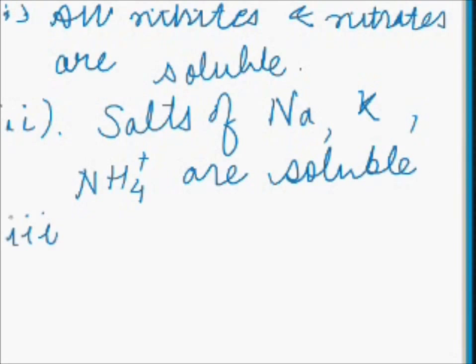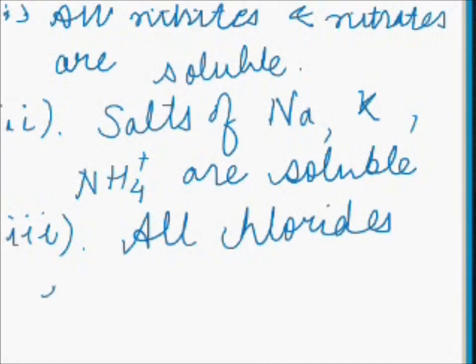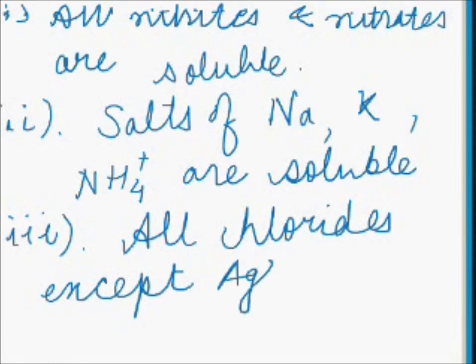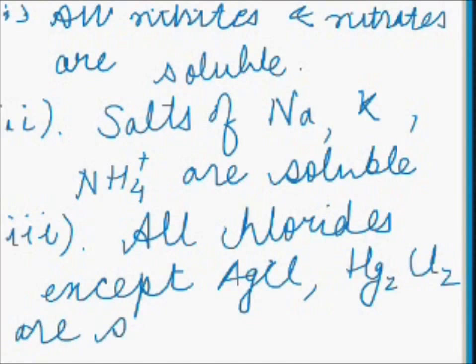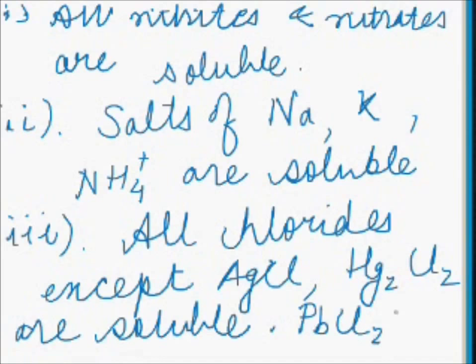The third rule says all chlorides except AgCl, that is silver chloride, and Hg2Cl2 are soluble, and lead chloride, that is PbCl2, is soluble in hot water.